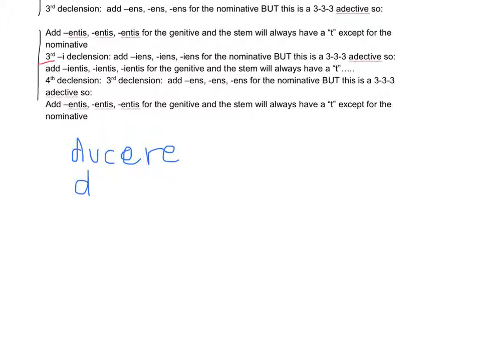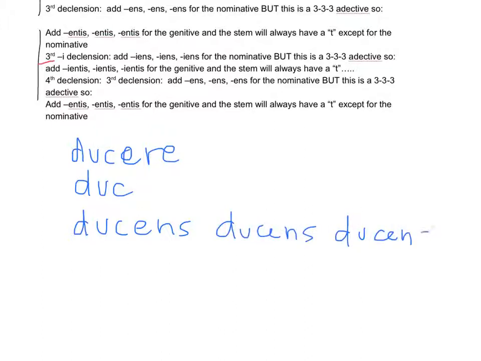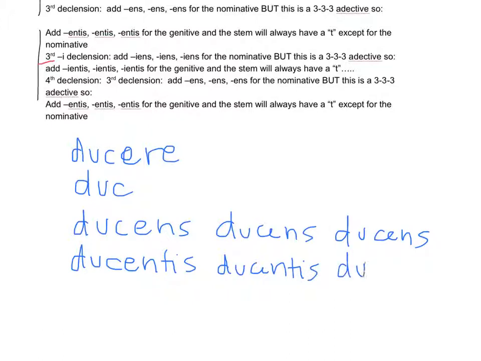You're going to drop the ERE for a third, and then you're going to add ENS, ENS, and ENS. However, this is a 333 adjective, or a 333 participle, which is, again, slightly different. So for the genitive and the rest of the forms, you have to have a T in there. It's going to be ducentis, ducentis, and ducentis.